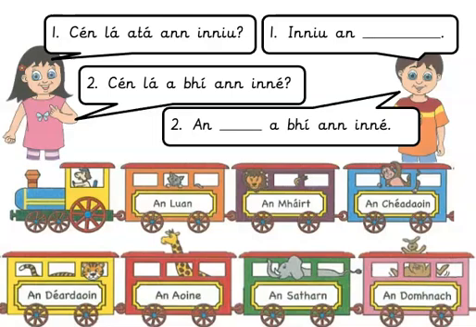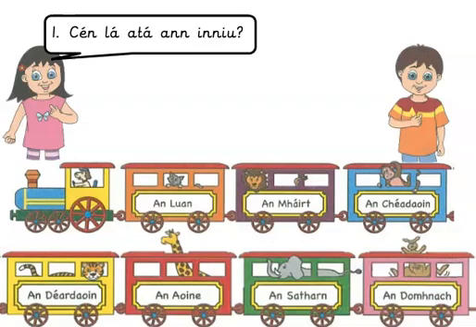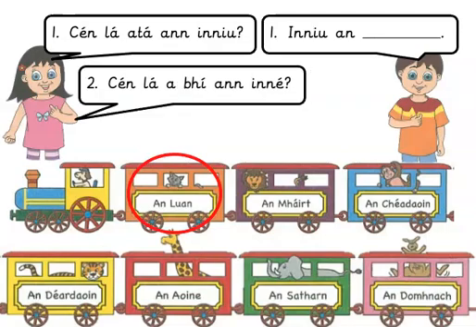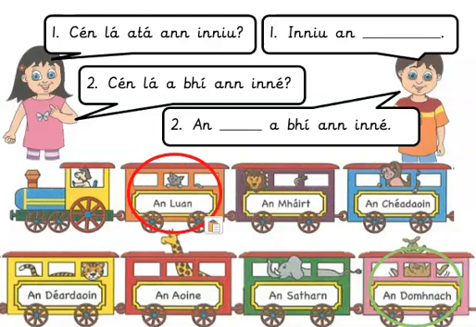So here's an example. Céin lá atá ann inniu? You choose your answer. Inniu on Luan. Today is on Luan. Today is Monday. Céin lá a bhí ann inné? What day was it yesterday? And then you choose a day. On Domhnach a bhí ann inné. It was Sunday yesterday. So find somebody now to practice that with and ask them the question, and then get